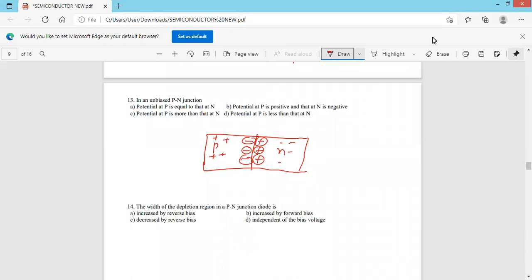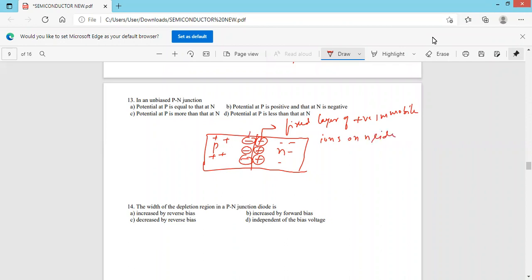So here is a fixed layer of positive immobile ions on the N side.